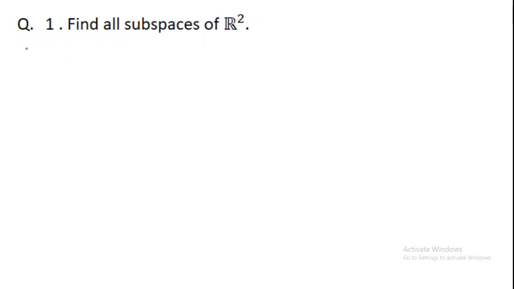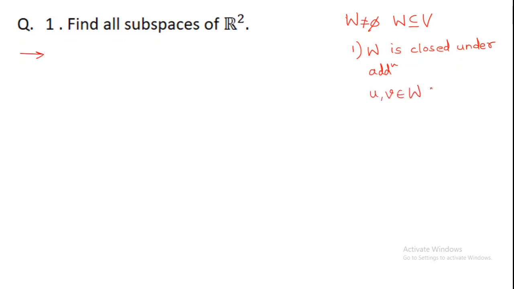Now see, what do you mean by subspace first of all? A non-empty set W, in fact a subset of V, is said to be a subspace of V if first, W is closed under addition, meaning if we take individual elements of W, their sum should lie in W again.